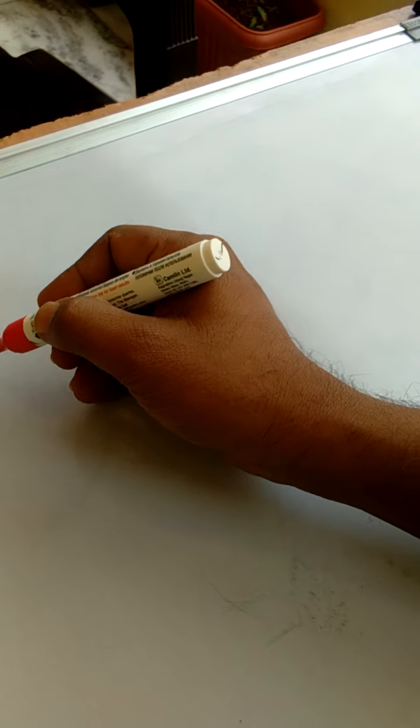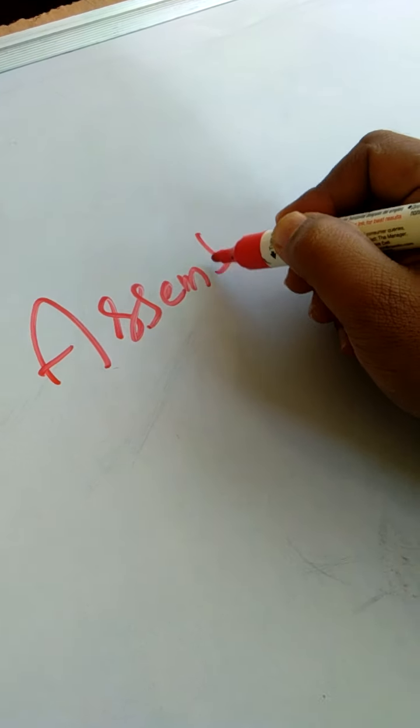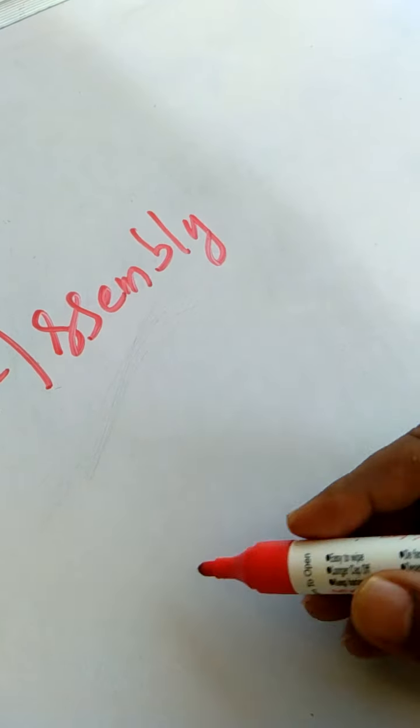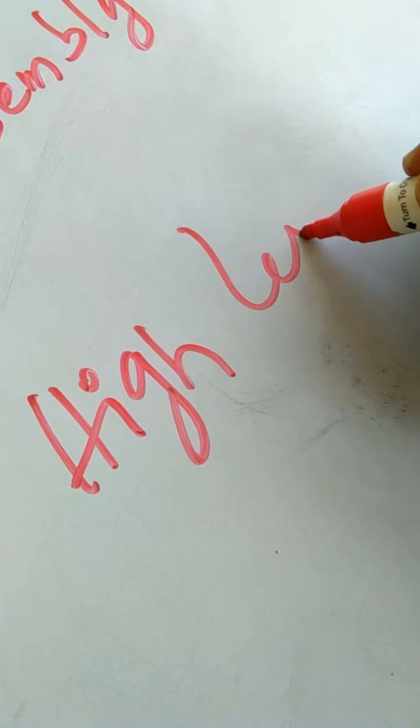Okay guys, so we will see how assembly level languages and high level programming languages are understood by the computer.